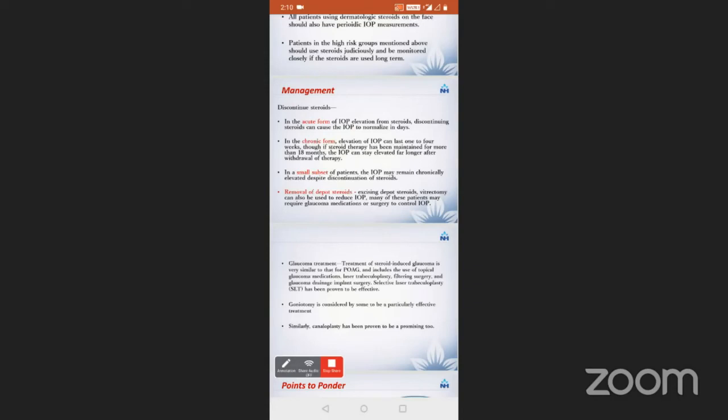The IOP can stay elevated far longer after withdrawal of therapy. In a small subset of patients, we've seen that the intraocular pressure may remain chronically elevated despite discontinuation of steroids. Removal of depot steroids, that is excising the depot steroids, or vitrectomy can also be used to reduce intraocular pressure, and many of these patients may require glaucoma medication or surgery to control intraocular pressure.